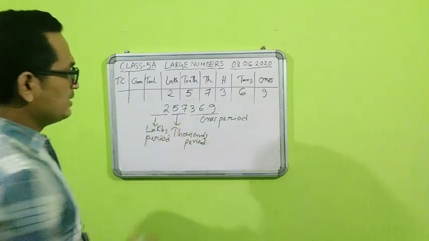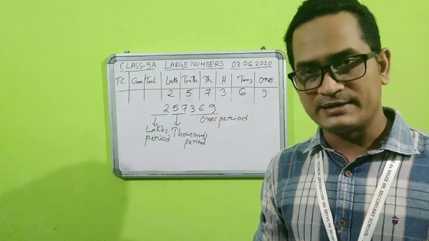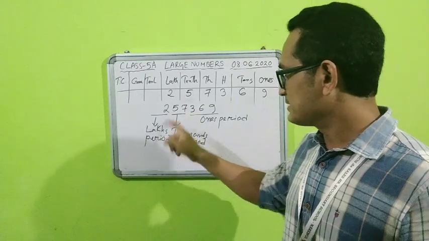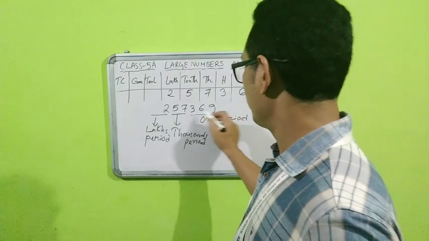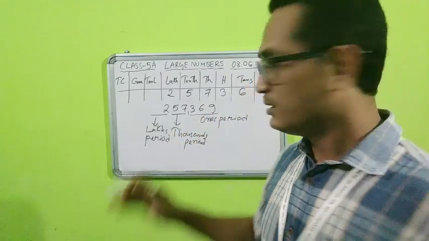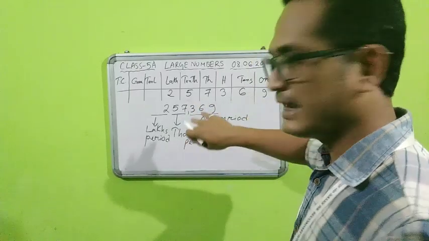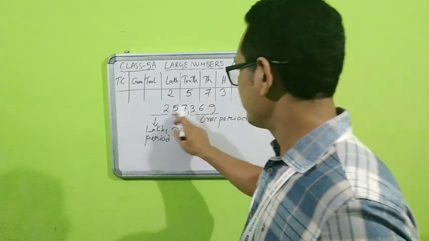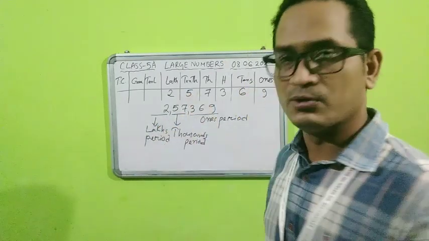That means the first 3 digits are considered the ones period, and the next 2 digits are considered the thousands period. In the Indian system, after the ones period we put a comma. Why do we put a comma? Because we have separated these 3 digits; this is the end of the ones period. Then after 2 digits we again put a comma, which means the thousands period is also over.